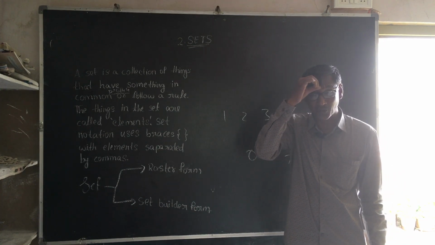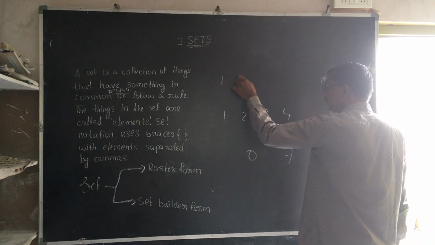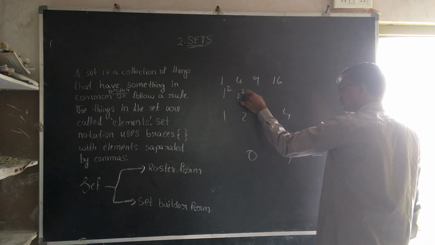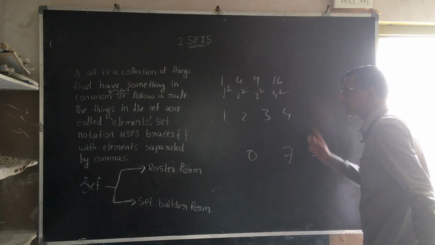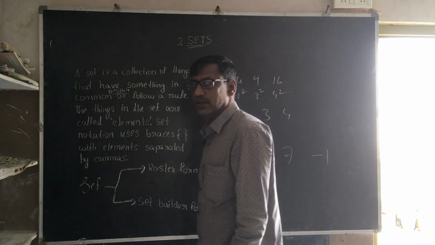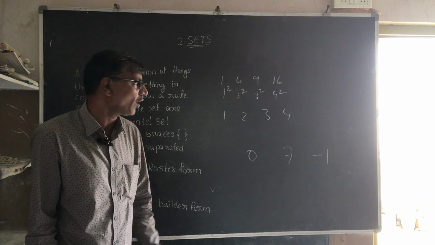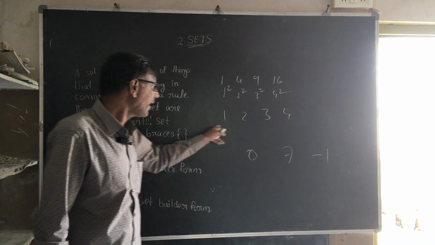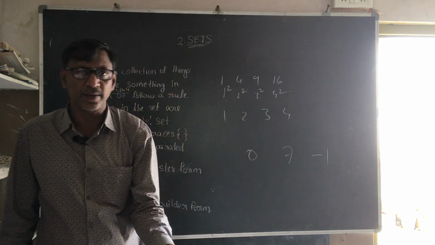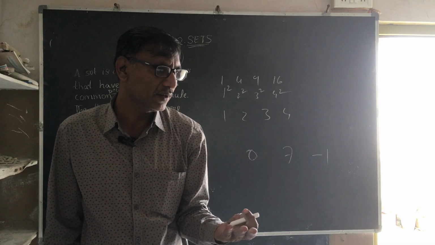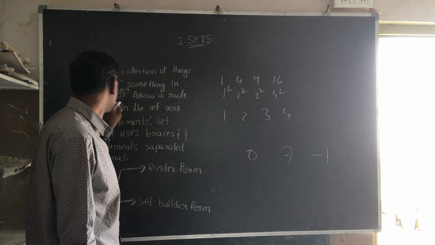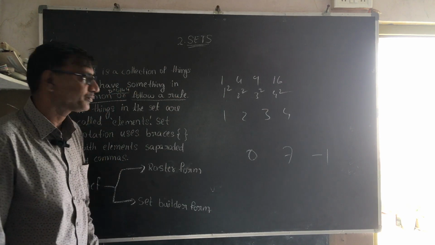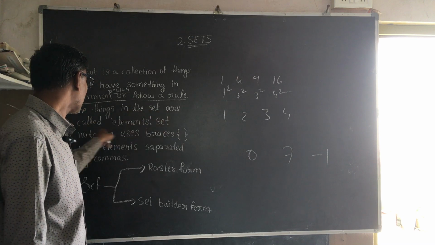I will tell you about a rule. Suppose I take 1, 4, 9 and 16. We can write this as 1 square, 2 square, 3 square and 4 square. See here, they follow one rule. What is that rule? 1 square, 2 square, 3 square, 4 square. It is a rule. It has a common property. Maybe the elements follow a rule. So that is the reason for the common property here. And things in the sets are called elements.